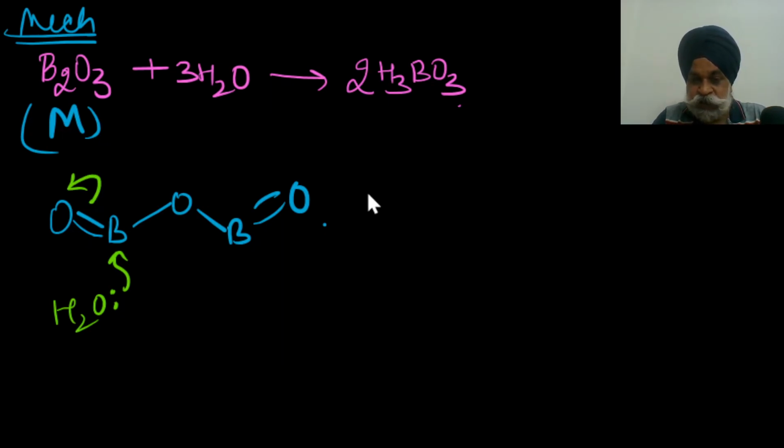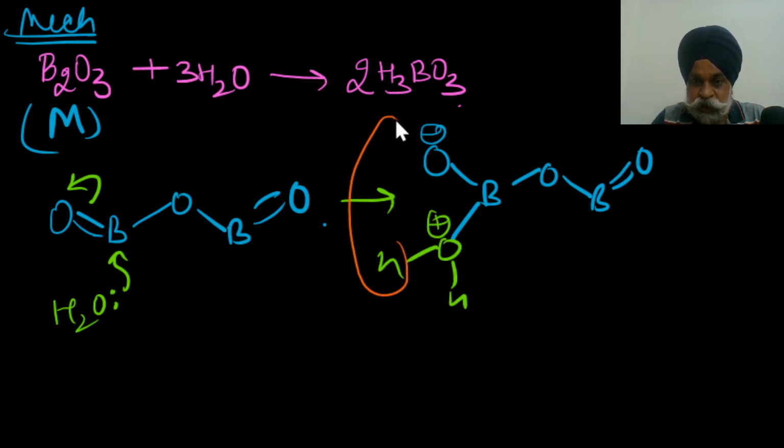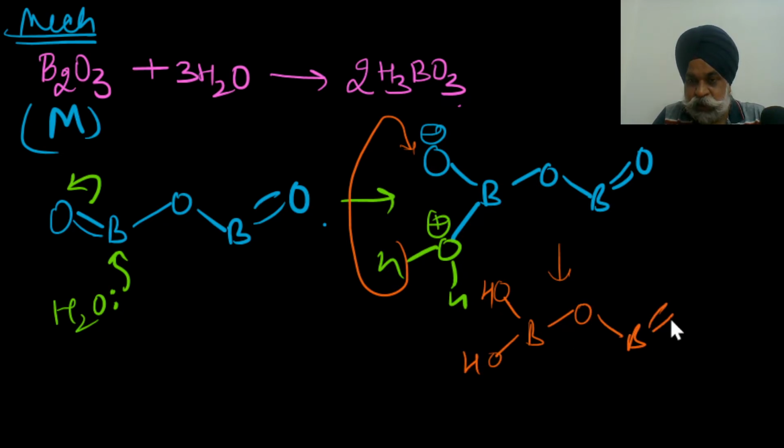As a consequence you would get boron with a negative charge, oxygen, boron, oxygen, and here you would get a positive charge. Now comes the intramolecular proton exchange, just like in organic chemistry. So you end up getting OH here, OH on this side, O, B, O.